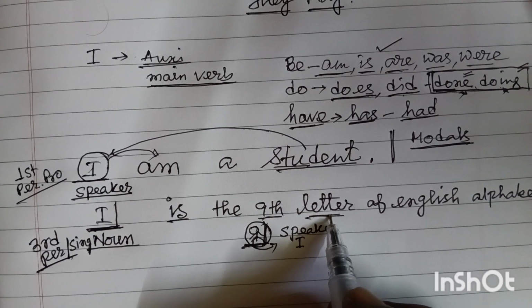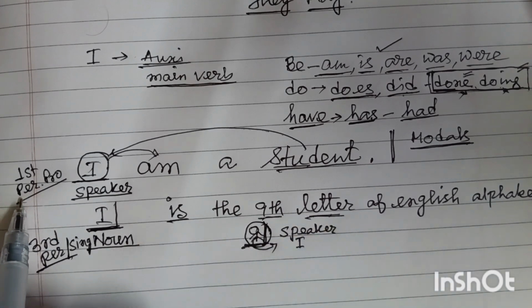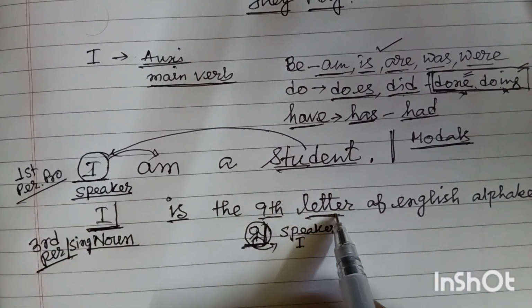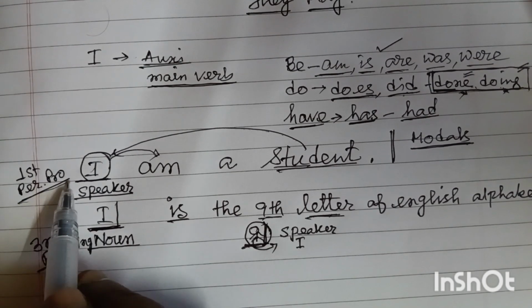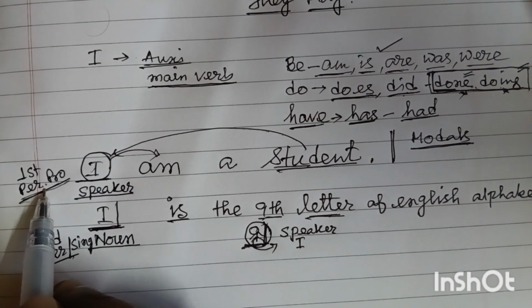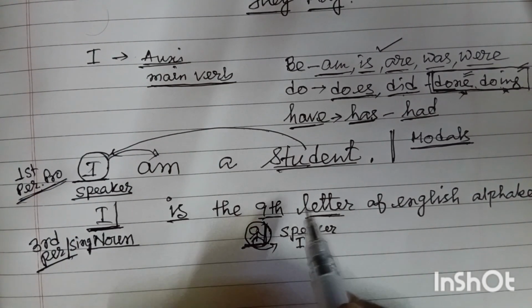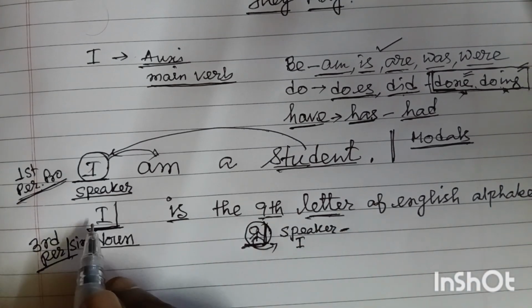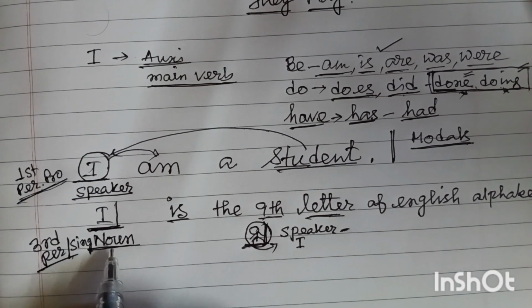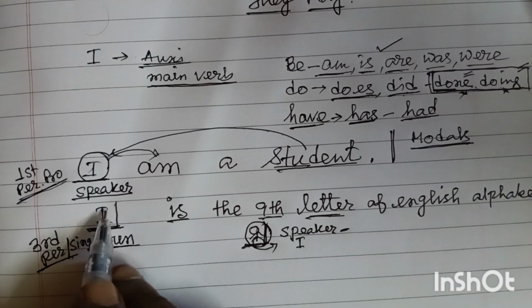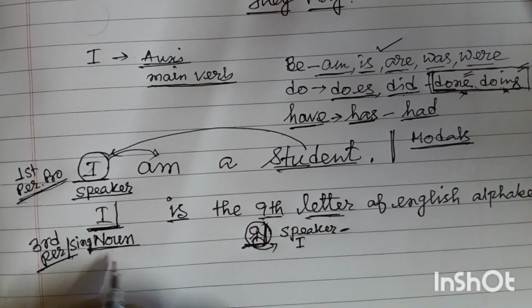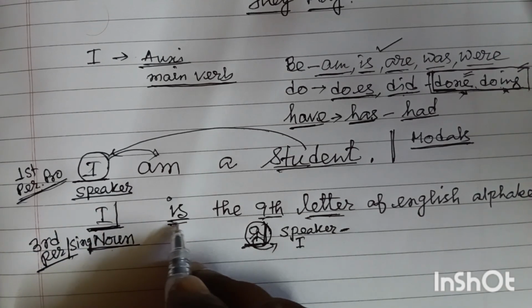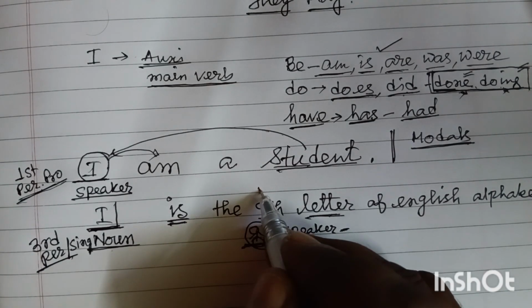It is not first person. First thing, it is not a person. And second thing, it is not first person, because speaker is always first person, but this is not the speaker here. So it's a noun. And as I here is a noun, that's why we are using is with it. Friends, this is the correct sentence.